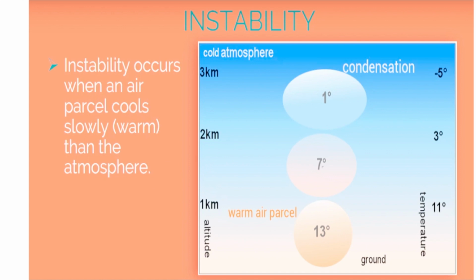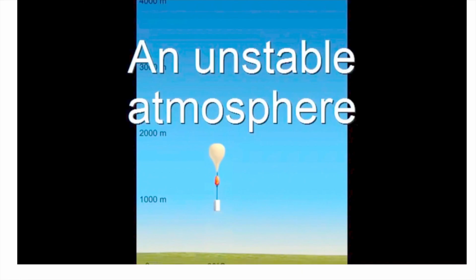So instability occurs when an air parcel cools down more slowly than the ambient atmosphere. Your ambient atmosphere is cooling faster than the parcel, and that's why the parcel always has more temperature. So in this case it does not require anything to lift it, for a certain level.